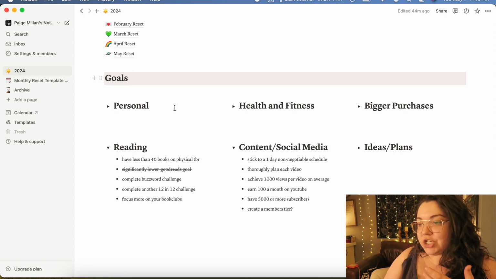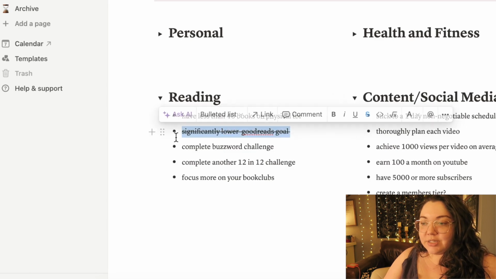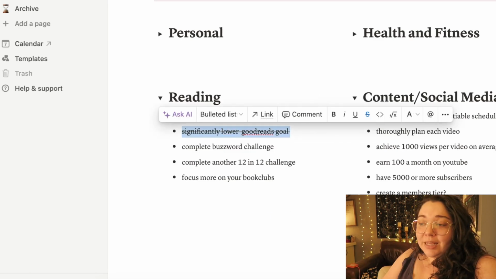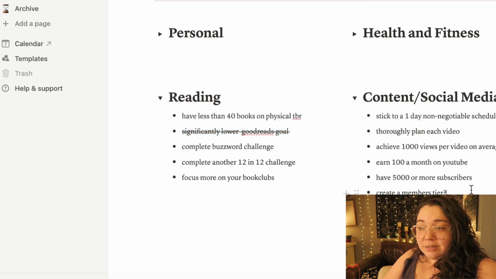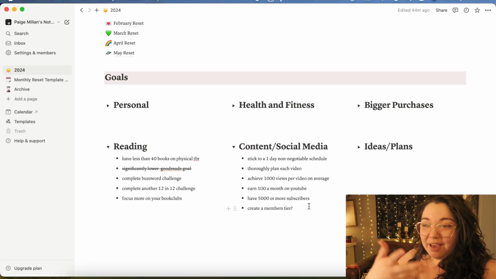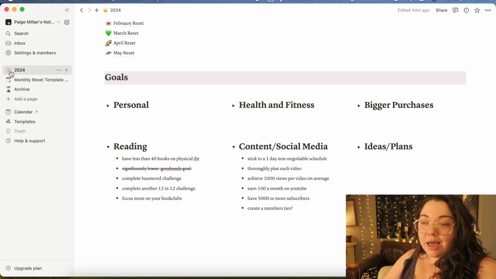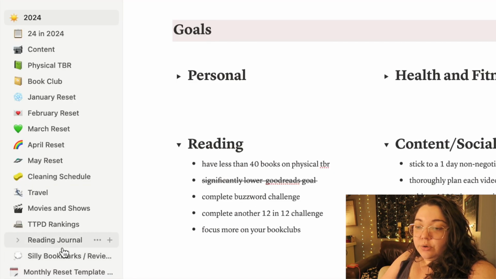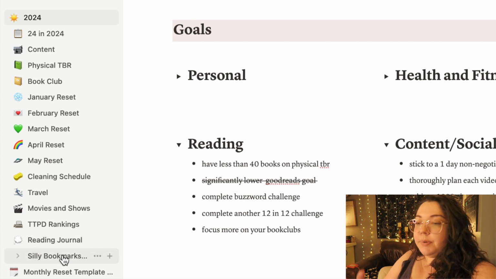When I do achieve any of them, like here, I just highlight it and mark it as a strikethrough, and that's that. I don't really keep these updated a ton because, like I said, I just have this page so that I can toggle on the left. So let's toggle that open and go down to these two at the very bottom, where I have a reading journal and silly bookmarks.